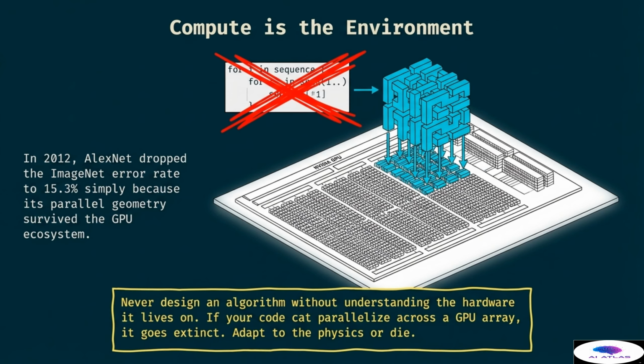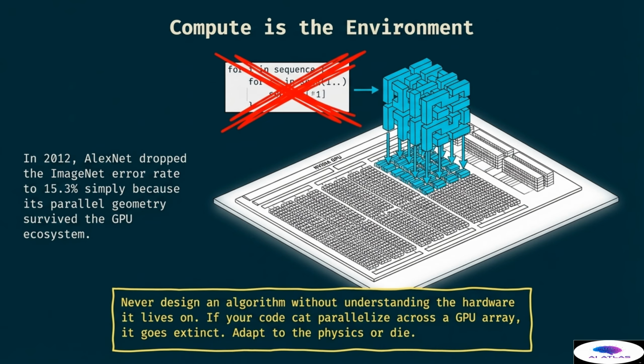Our third topic highlights that compute is the environment. One of the most important lessons in modern AI is that you should never design an algorithm without understanding the hardware it lives on. In 2012, AlexNet achieved a historic breakthrough by dropping the ImageNet error rate to 15.3%. This success was not just about the math. It was because the parallel geometry of the algorithm was perfectly suited for the GPU ecosystem. We see a visual comparison where traditional sequential code is crossed out in favor of massive parallel blocks that utilize the hardware of an NVIDIA GPU.